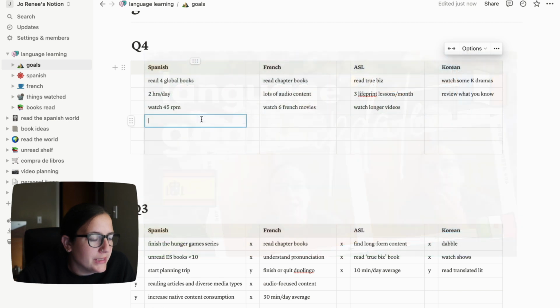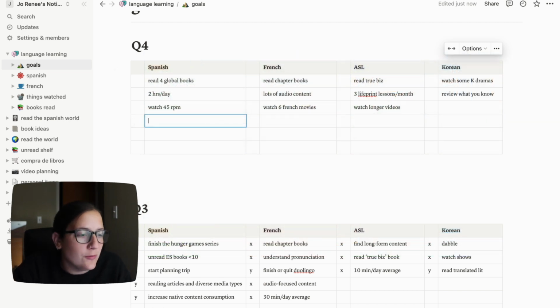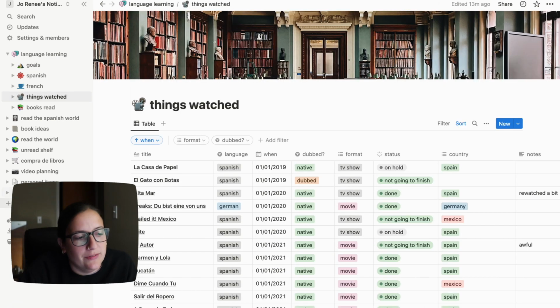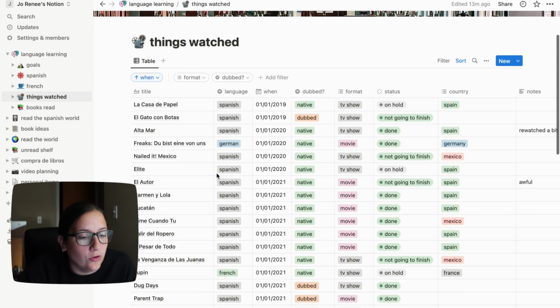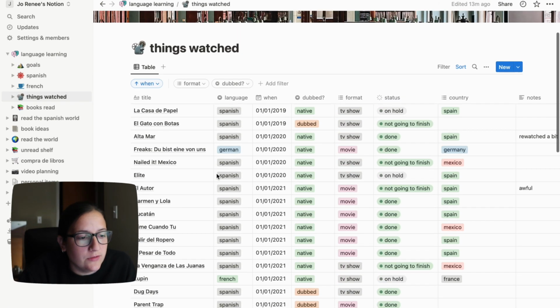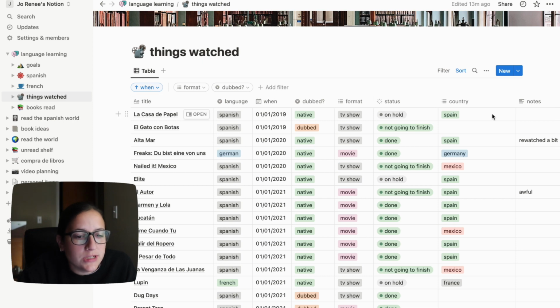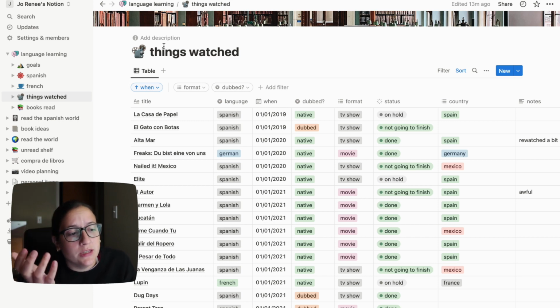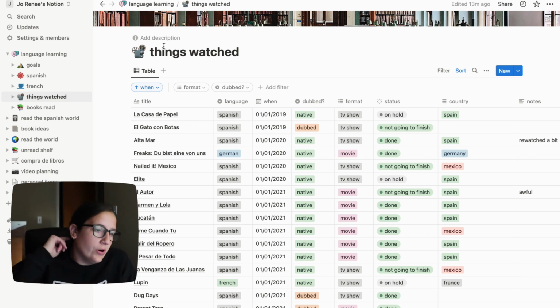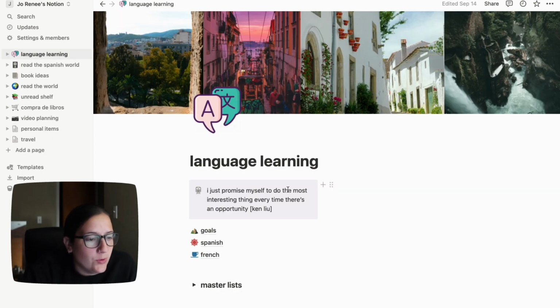But I will probably clean these up and put them up as a template just in case anybody wants to use any of these. But obviously any of these could be altered in any way that you want. If you want any of these characteristics to change, or if you want this to mean something completely different, like you could make it music that you've listened to or resources that you would like to use. As I said, very, very simple.